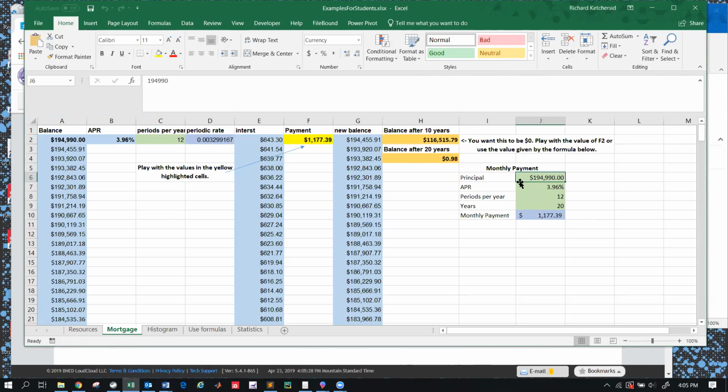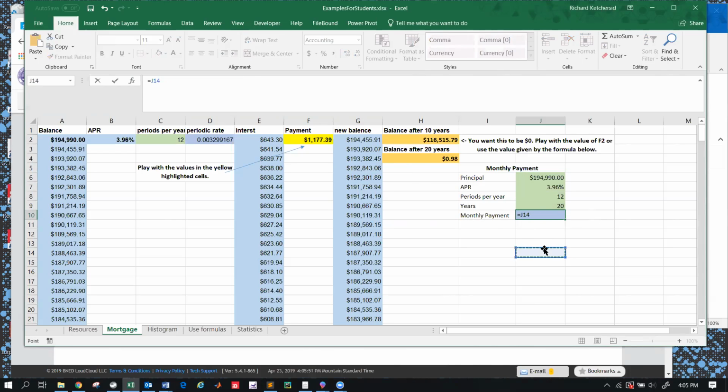But you notice I click on this number and it's just a number up here. There's nothing strange there. So to type in that number, I just literally type in 194990 and hit enter, and then format it as $1 and stuff like that. Things that are in blue are actually formulas. So if you click on a blue cell, you see there's actually a formula there. And so you got to get used to using formulas, and that's what those videos are for.